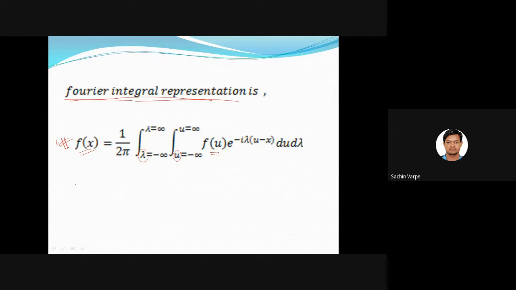So let me write again. F of x is equal to 1 upon 2 pi integral from minus infinity to infinity, second integral, say u from minus infinity to infinity, f of u e to the power minus I lambda into u minus x du d lambda.